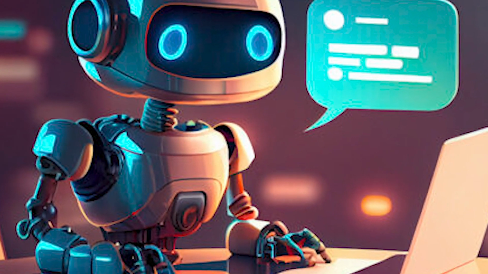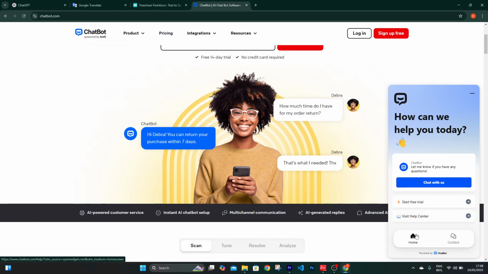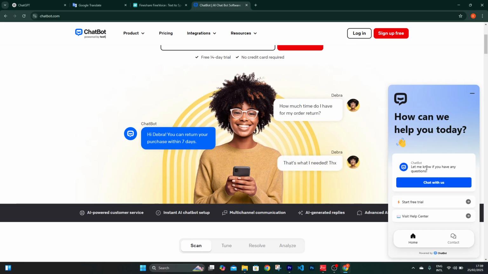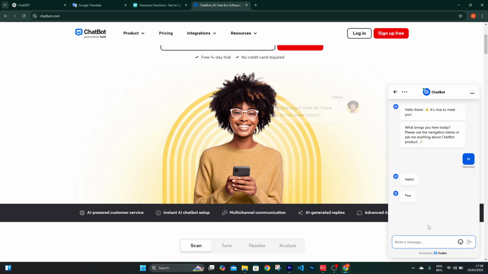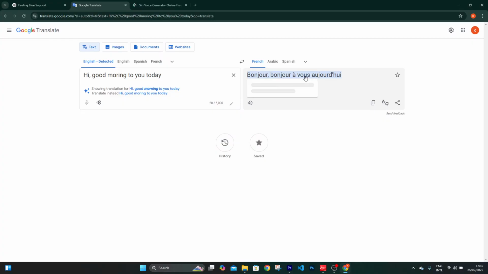Now that you know how natural language processing works, let's see it in action. AI chatbots, customer support. Banks, telecoms, and e-commerce platforms use AI chatbots to answer customers' questions. Example, MTN Nigeria's chatbot can help you check your balance or recharge. AI translators, Google Translate, deep learning, for instance. Natural language processing helps AI translate language in real time. Example, say hello in English, it becomes bonjour in French instantly.